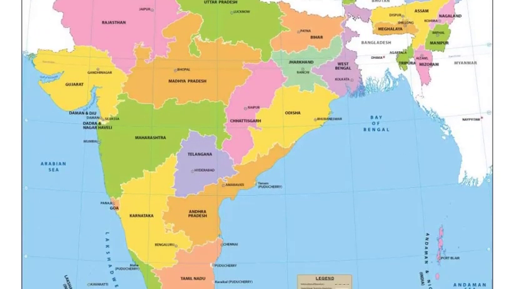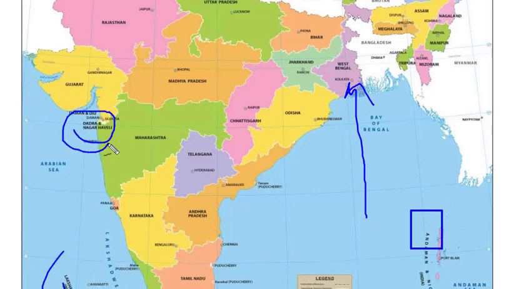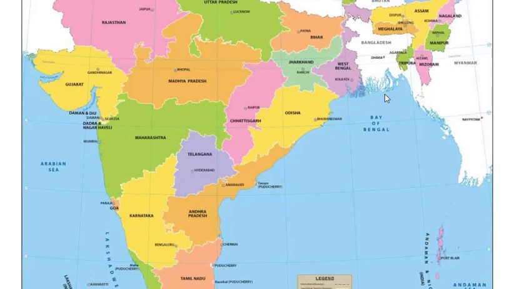Andaman and Nicobar is near which state? It is near West Bengal or Kolkata. So the High Court of Kolkata has jurisdiction for Andaman and Nicobar. Similarly, Lakshadweep and Dadra and Nagar Haveli are under the jurisdiction of the adjacent state near them. So only Delhi has its own high court, the others do not.